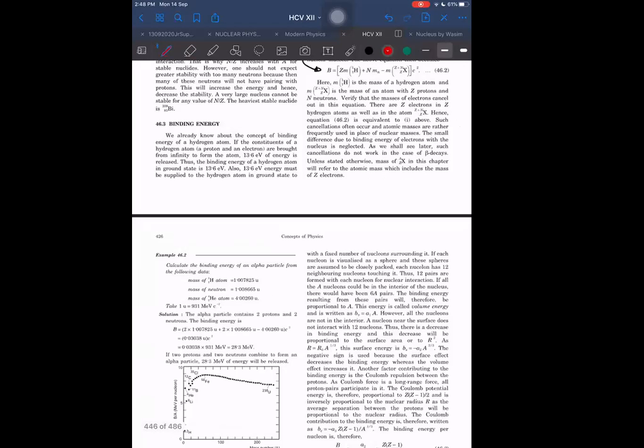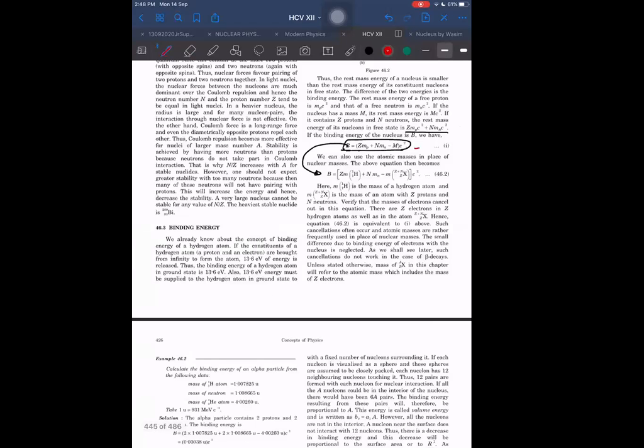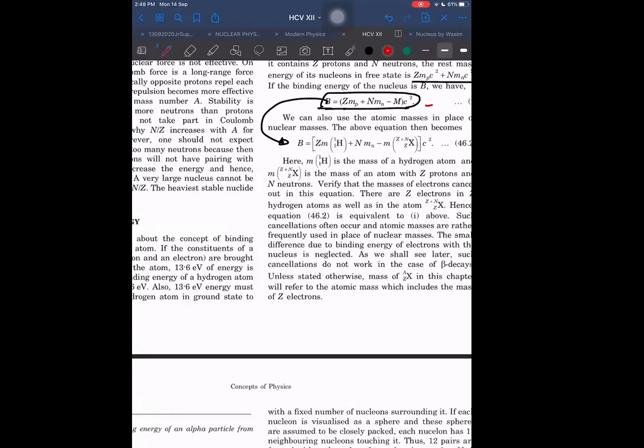Sir, by taking atom, why did 1H1 come? Mass of proton is equivalent to mass of hydrogen atom, but the mass of hydrogen atom is slightly more because it has one electron also. 1H1 is equal to mass of proton plus mass of electron.